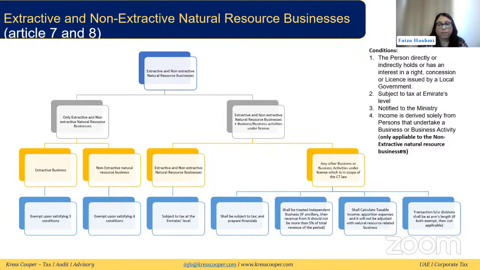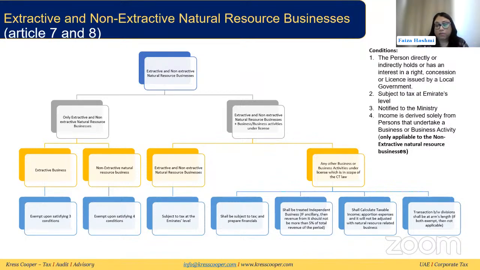They will need to prepare their financials, and that business will be treated as an independent business. There is only one condition: if it is an ancillary business and the revenue from it is not more than 5% of the total revenue of the period, then it can be considered the same as the extractive business. Otherwise, it would be treated as an independent business.